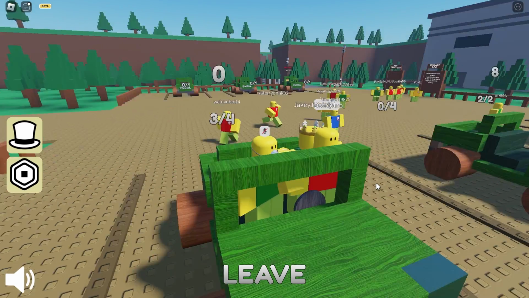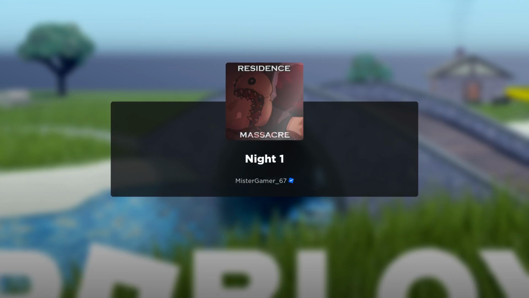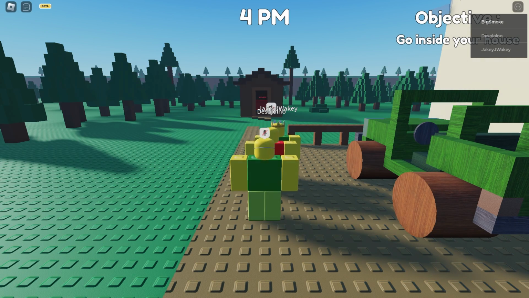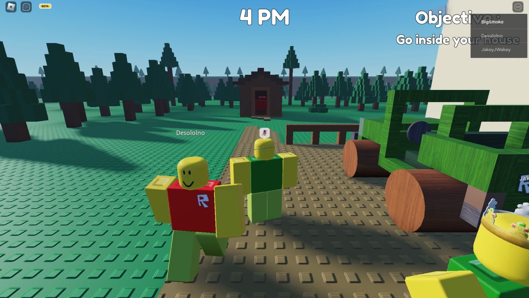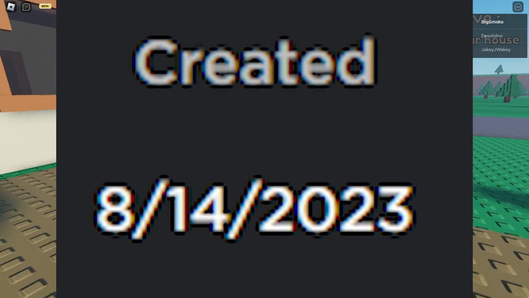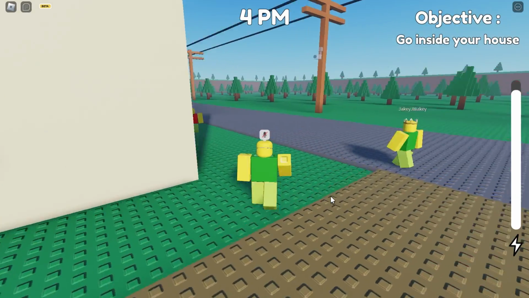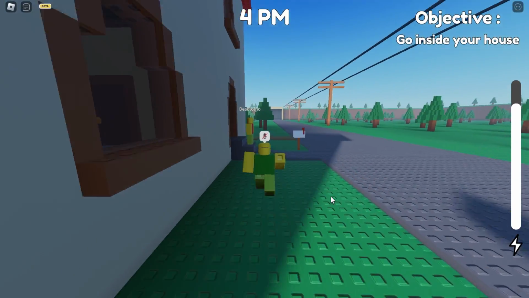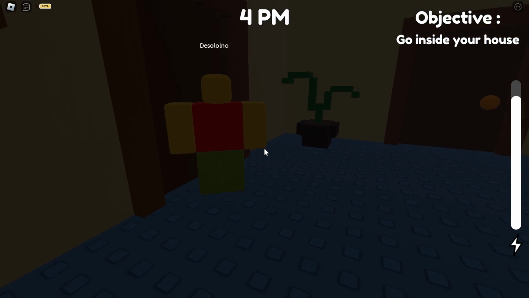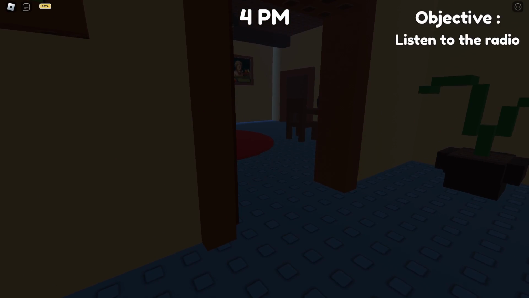If you don't know what Residence Massacre is, which a lot of the people who have recommended me to cover this story probably already do, but for those that don't, Residence Massacre is a game on Roblox created on August 14th, 2023 by Mr. Gamer67. The premise of Residence Massacre is that there's been a radioactive spill near a factory that we actually work at.